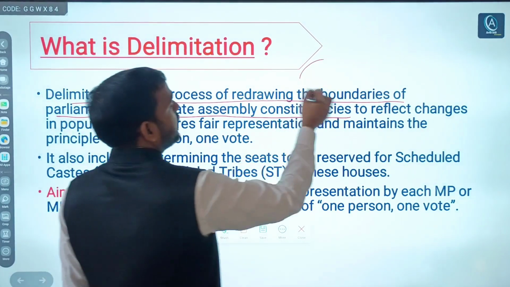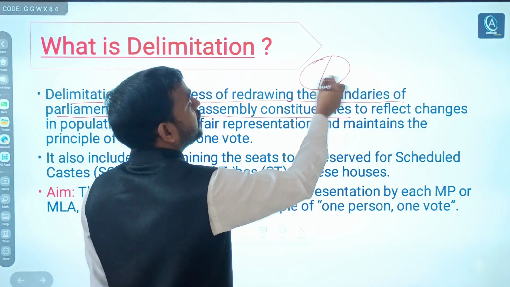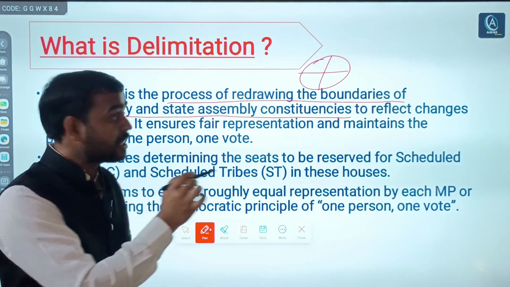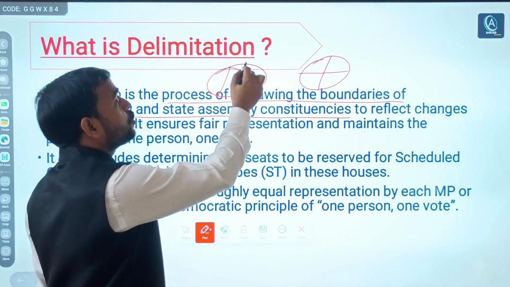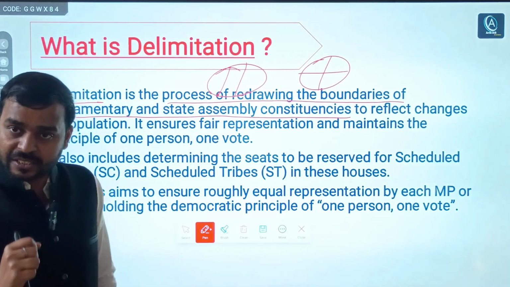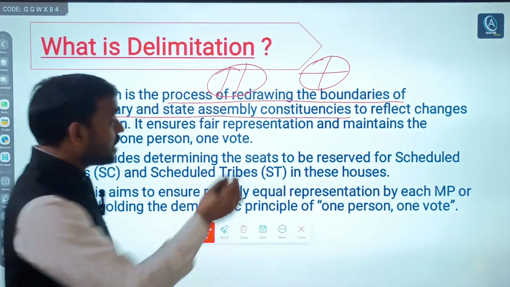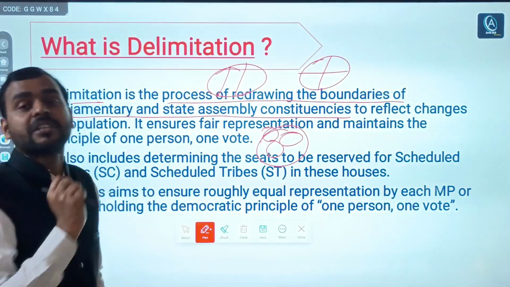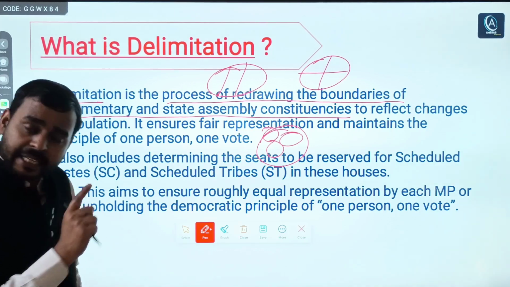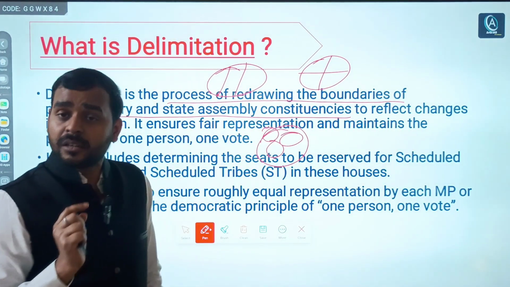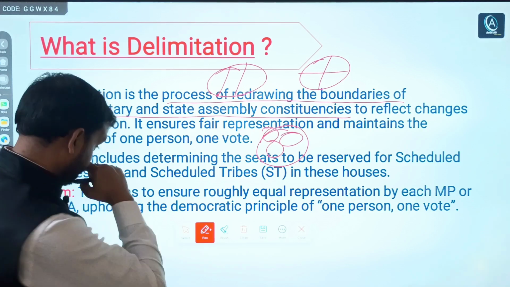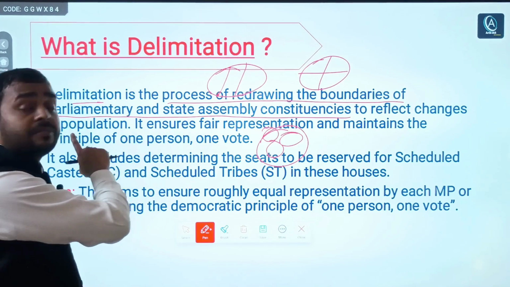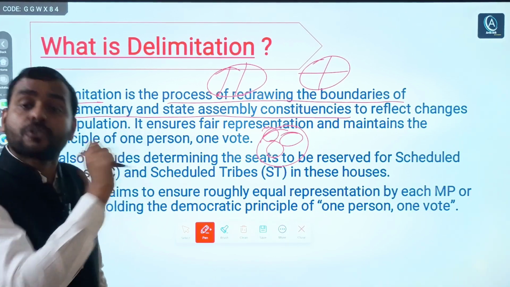Even one district can have 2 or 3 or even 4 state assembly constituencies, right? Or even a big district can have 2 or 3 parliamentary constituencies, or even 2 or 3 small districts can be merged into one parliamentary constituency, right? This can happen. This has nothing to do with geographical area, right? So simply it means what? Redrawing the boundaries of parliamentary and state assembly constituencies.